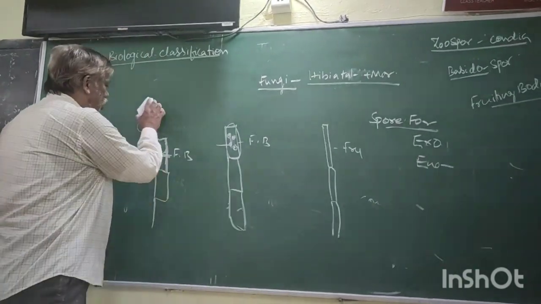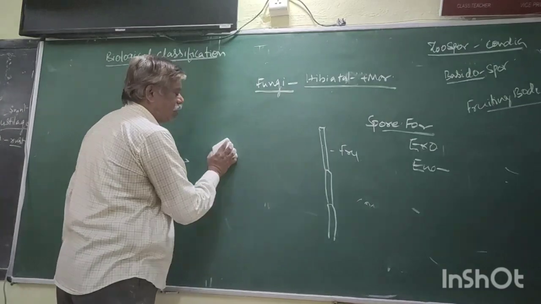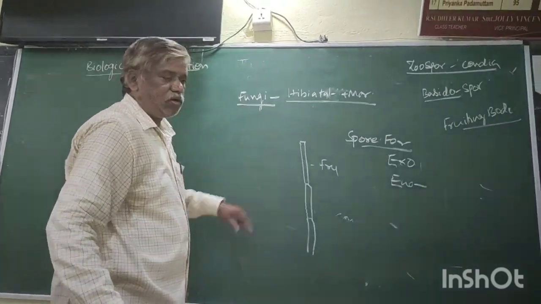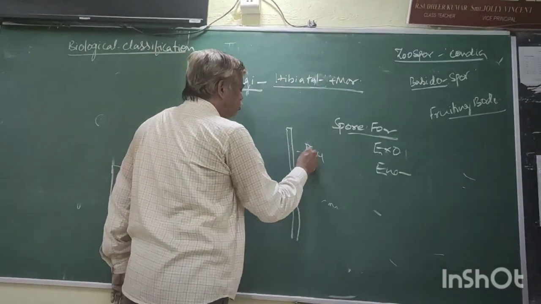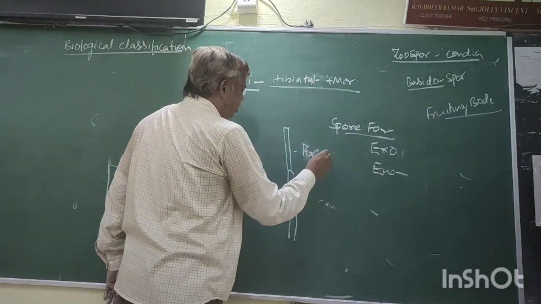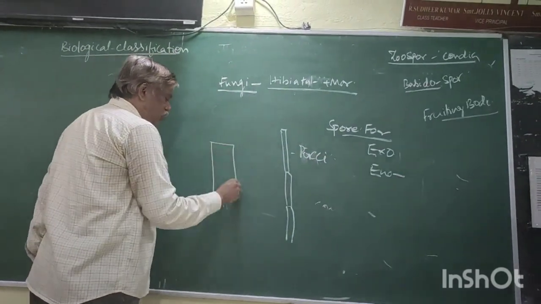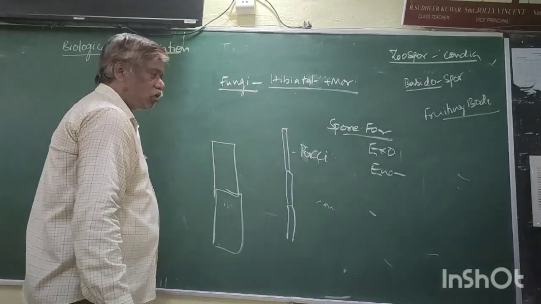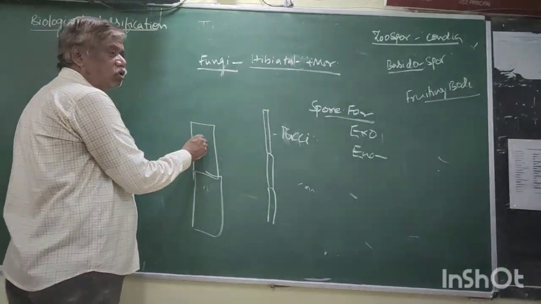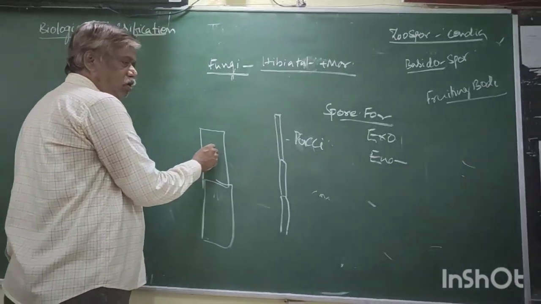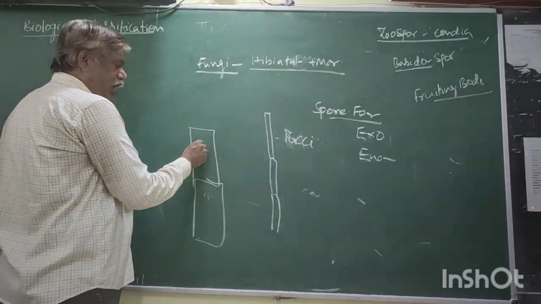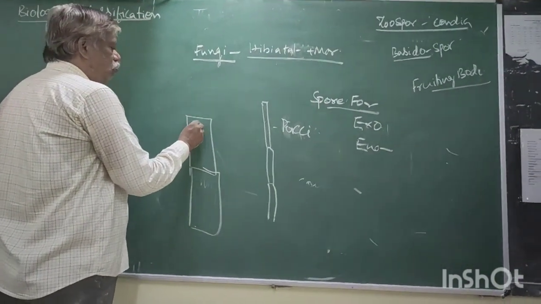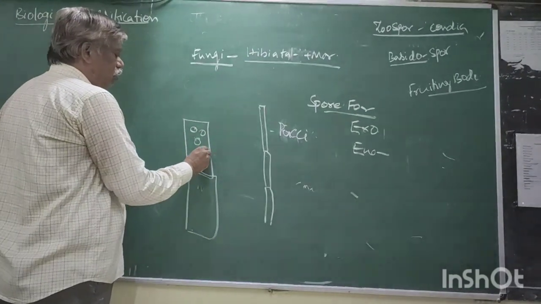Now come to this. Now suppose it is Puccinia. Right. Now what is it? A hypha. Now it undergoes division, karyokinesis, and forms spores.